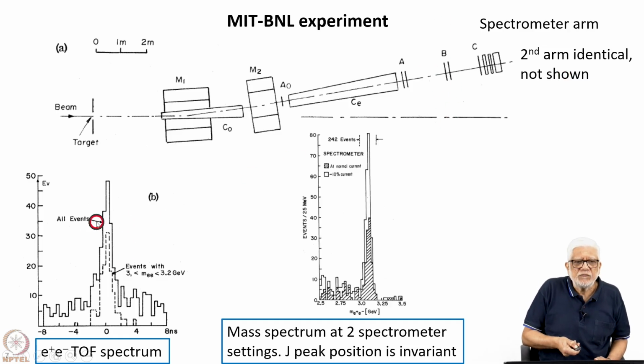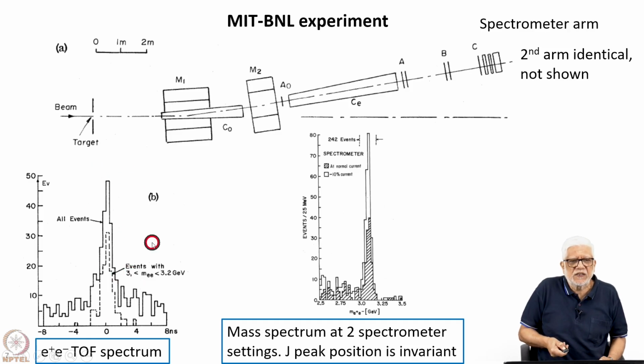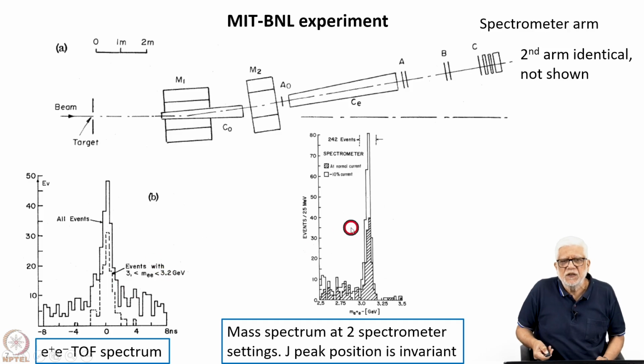So what is shown here is the E plus E minus time of flight spectrum, in a certain energy band for the invariant mass of the E plus and E minus, and you can see that this is peaked at the prompt. These are all the events, and these are the events with a mass between 3 and 3.2 GeV. They also fall in the same time of flight region.